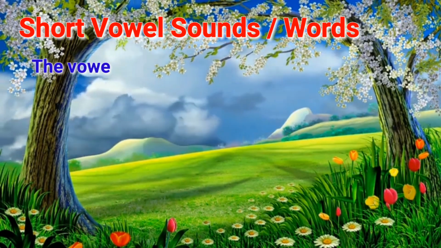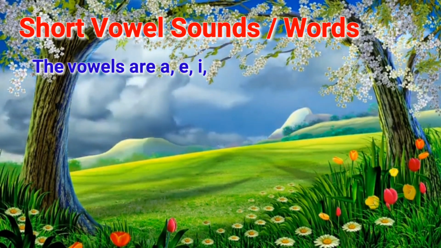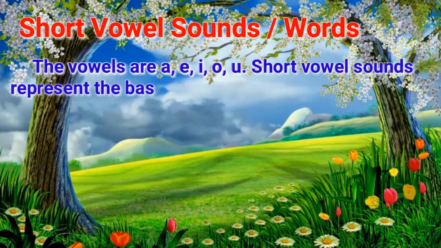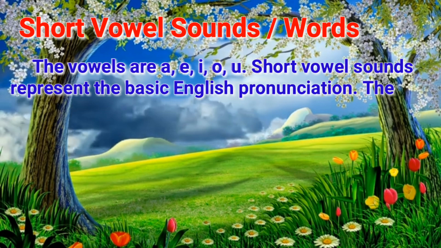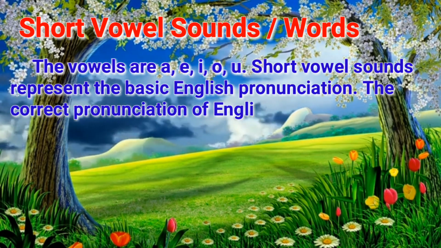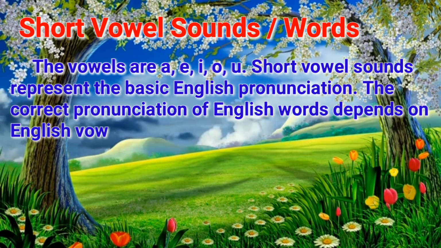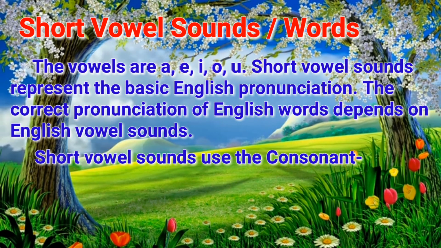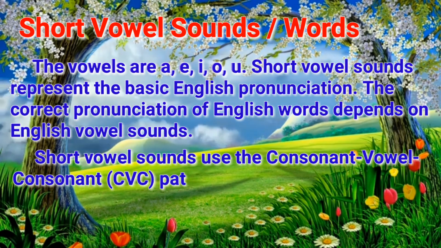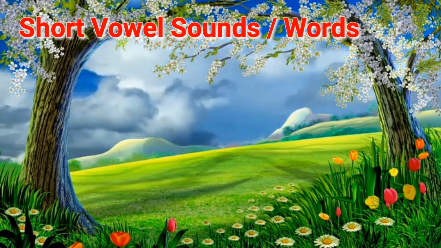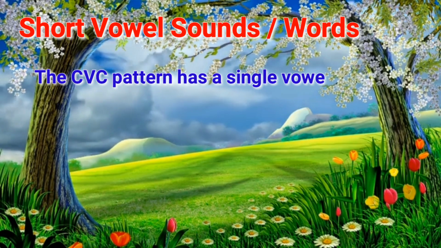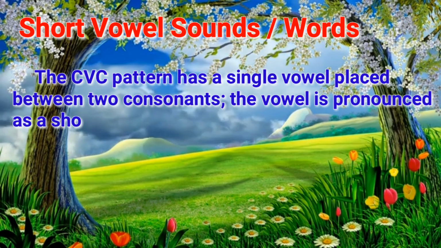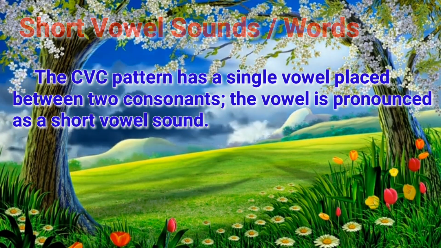The vowels are A, E, I, O, and U. Short vowel sounds represent the basic English pronunciation. The correct pronunciation of English words depends on English vowel sounds. Short vowel sounds use the consonant vowel consonant CVC pattern. The CVC pattern has a single vowel placed between two consonants. The vowel is pronounced as a short vowel sound.